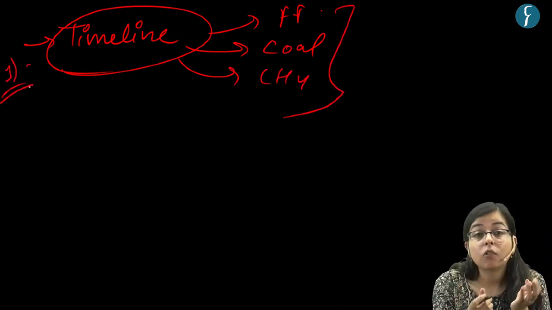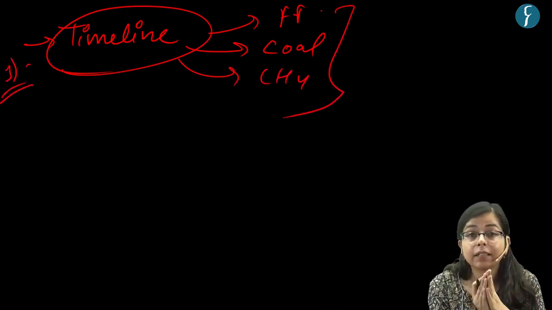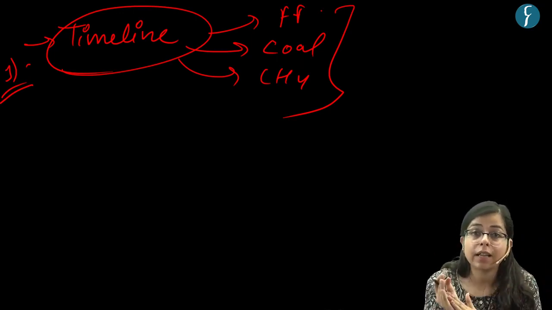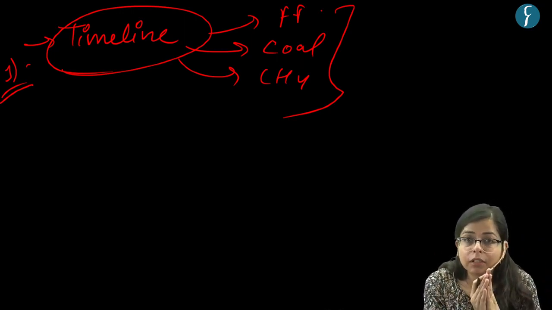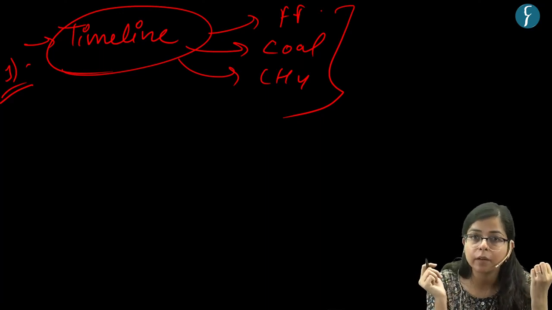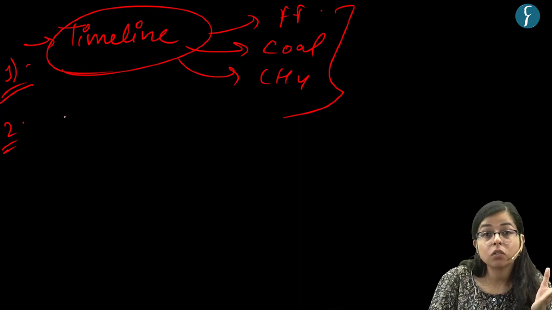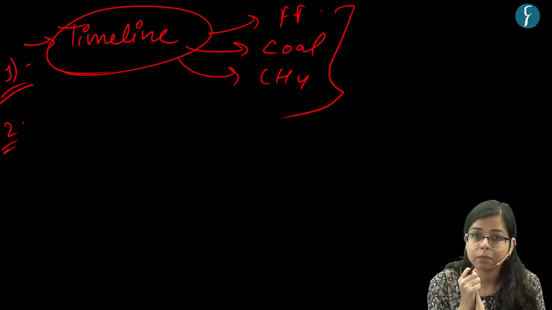And no accountability mechanism has been set. That is, there is no mandatory action which the developed countries should take in order to compensate for their historical contributions of carbon, right? So accountability, there is no mandatory accountability mechanism, right?